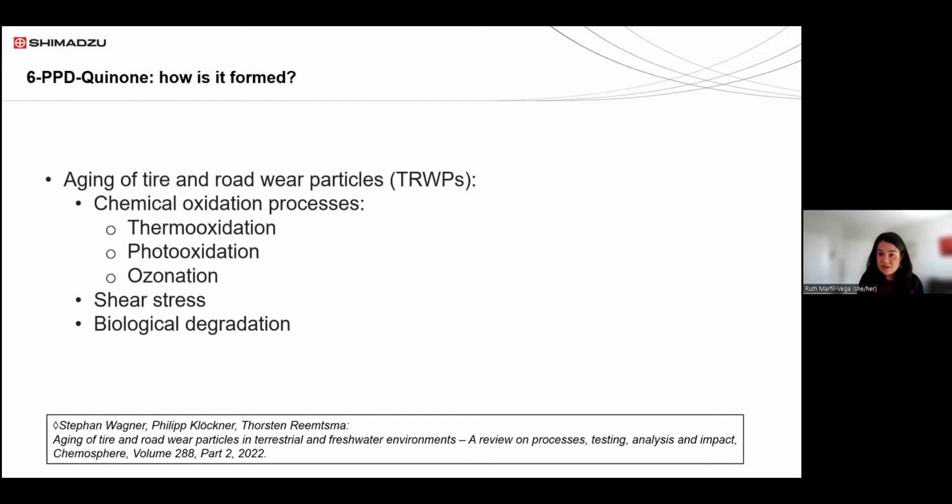There are several processes that have been reported that are involved in the degradation of the tires. These could be chemical oxidation processes like thermal oxidation, photooxidation, ozonation. The physical stress from running the tires on the road can also cause damage and aging of the rubber. And there could be biological degradation processes also.